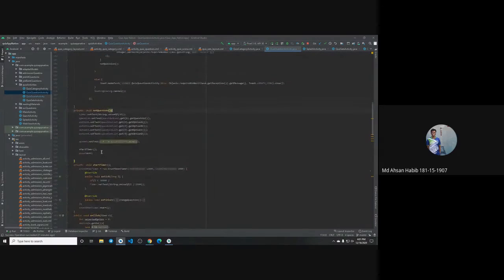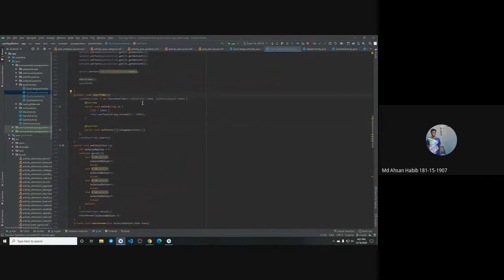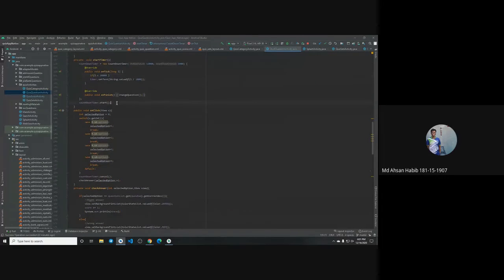And there is a timer also. After setting the question into my button, I have started the method start timer. So here is the start timer method, and into that I have given the countdown timer, the countdown interval will be 1000, that means 1 second, and the milliseconds in future 12,000. Like we will get 12 seconds or 10 seconds to give the answer. If we give the answer or click, then it will take 2 seconds. After that, the next question will be faced down. So this is after the countdown timer starts.